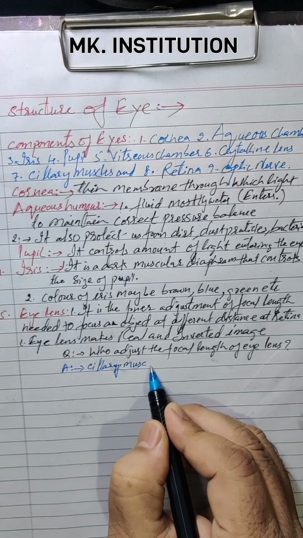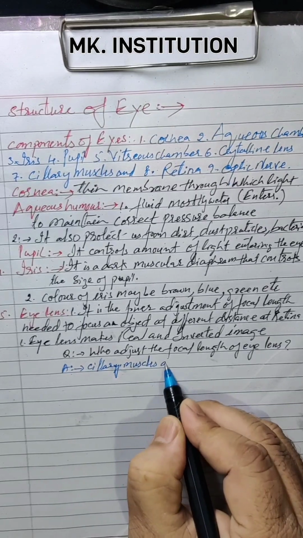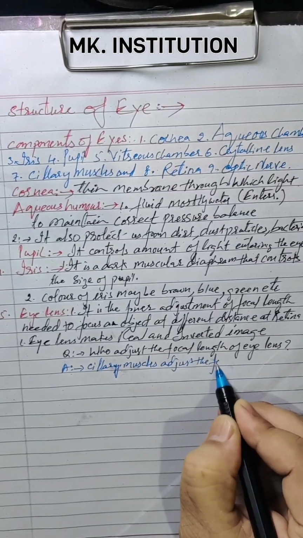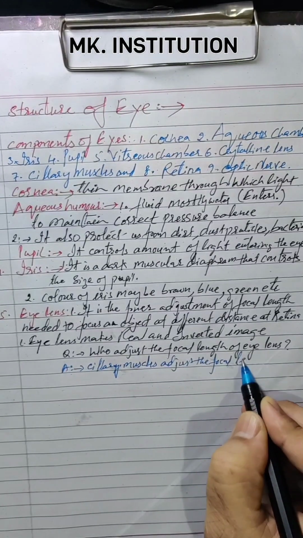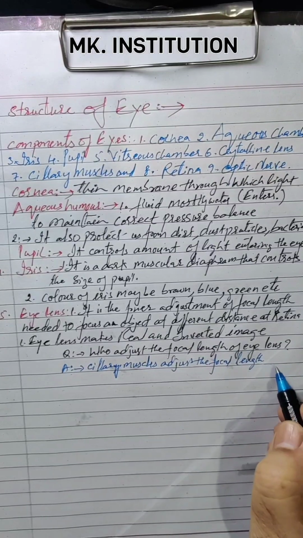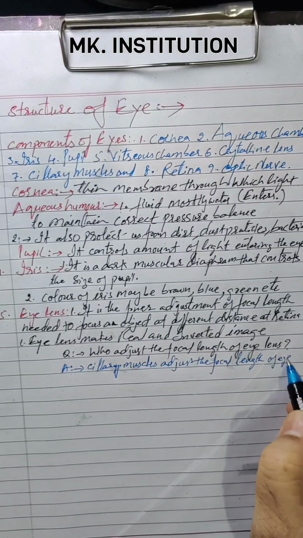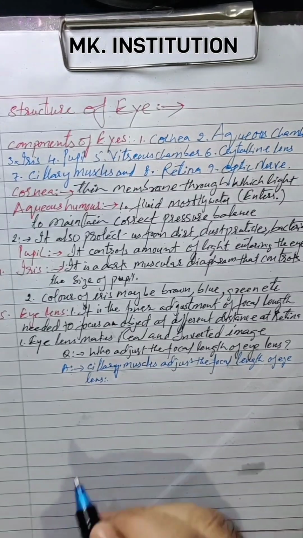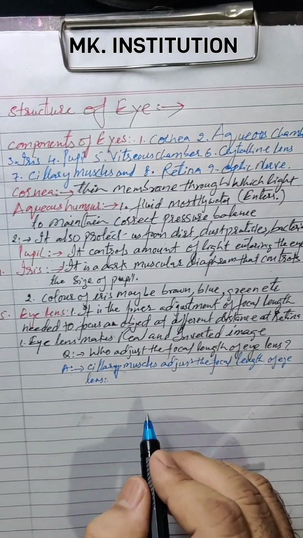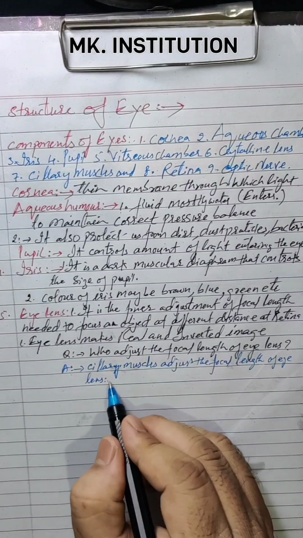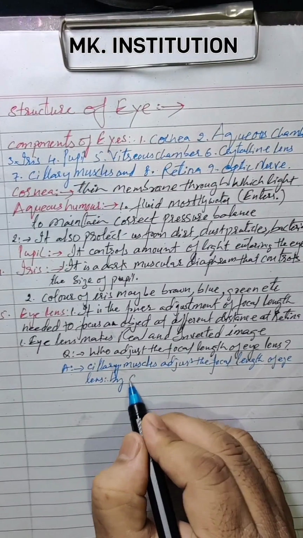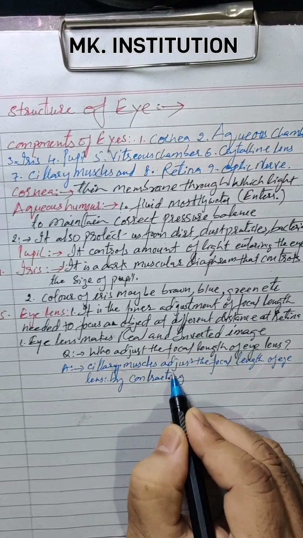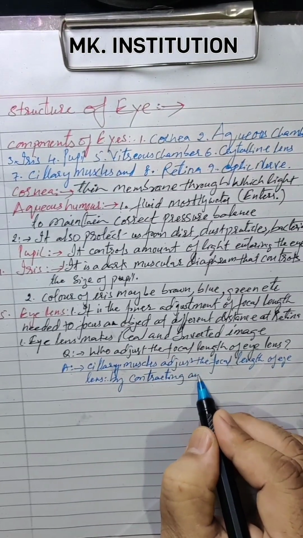Ciliary muscles adjust the focal length of the eye lens. And how will it adjust? By contracting and relaxing.